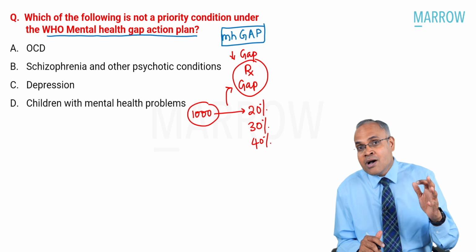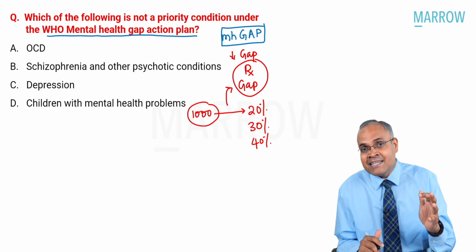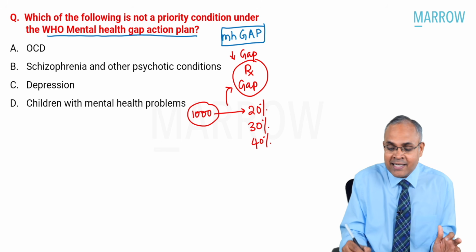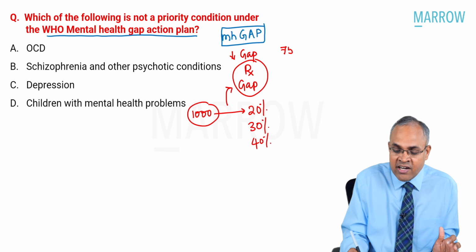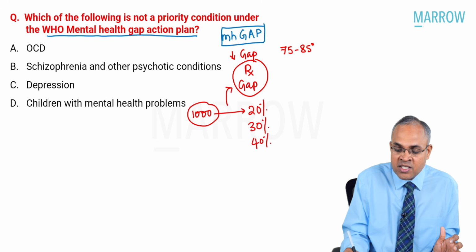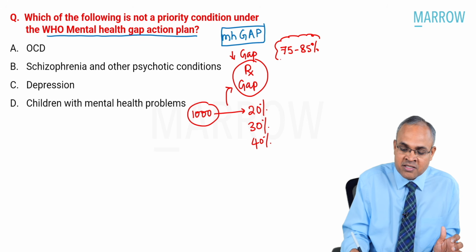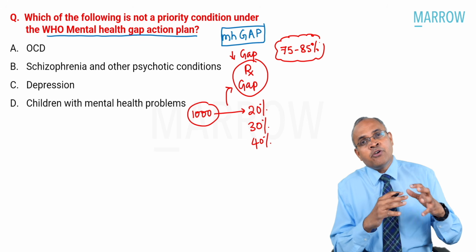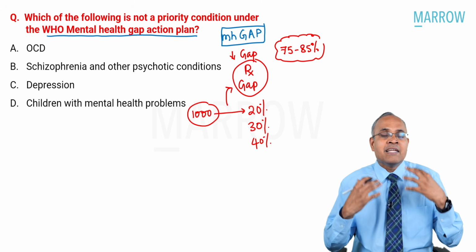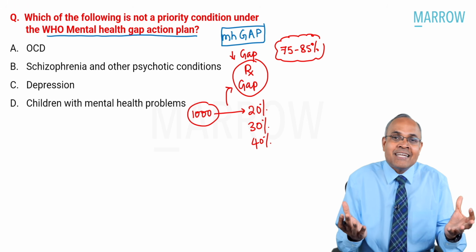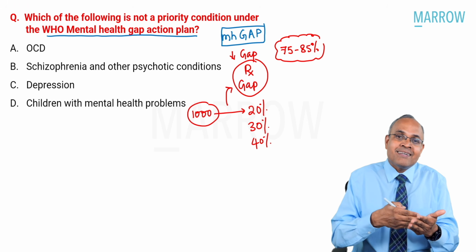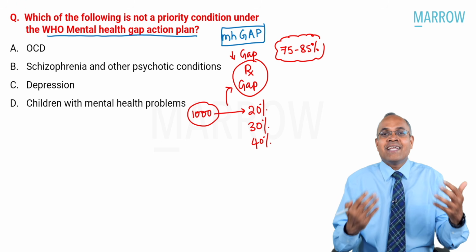Do you know how high the treatment gap in mental illness is? It can be as high as 75 to even 85% in some situations. Which means 75 to 85% of the people with mental illness are not even getting treatment. Forget about getting better. If they don't get treatment, how will they even get better?